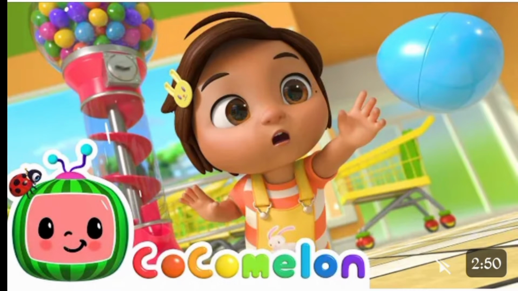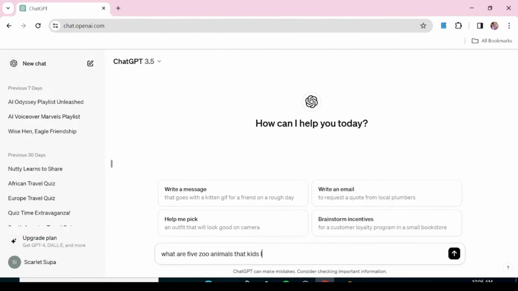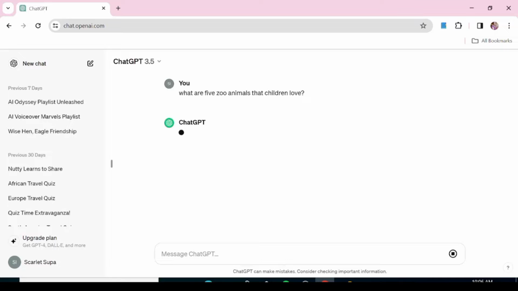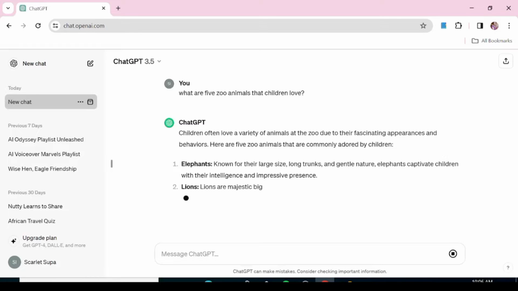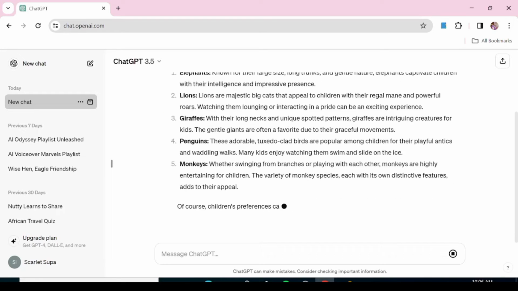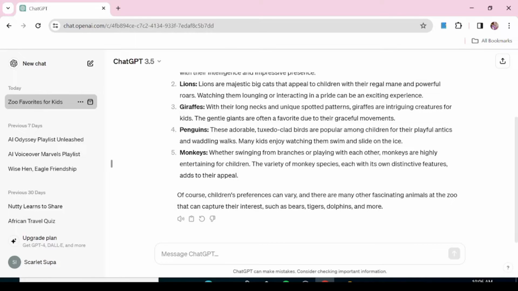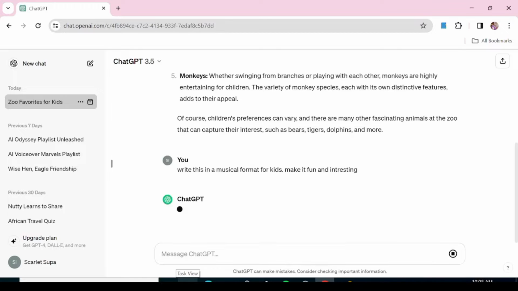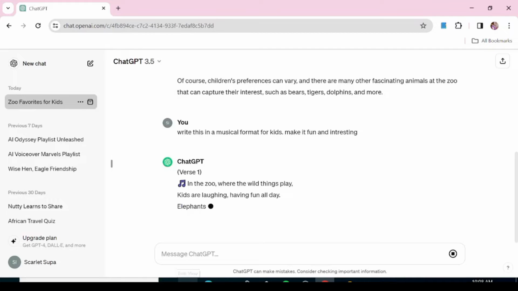So the first thing, of course, that you need is lyrics. And for that, you're just going to use ChatGPT. We're just going to ask it to give us ideas of what we can have lyrics about. So we're just going to ask for zoo animals that children love. And ChatGPT is giving us 5 animals that we can base our lyrics on. So now that we have the 5 animals, you're just going to ask ChatGPT to write this in musical format for a kid's song. And we're just going to have that written out really well.